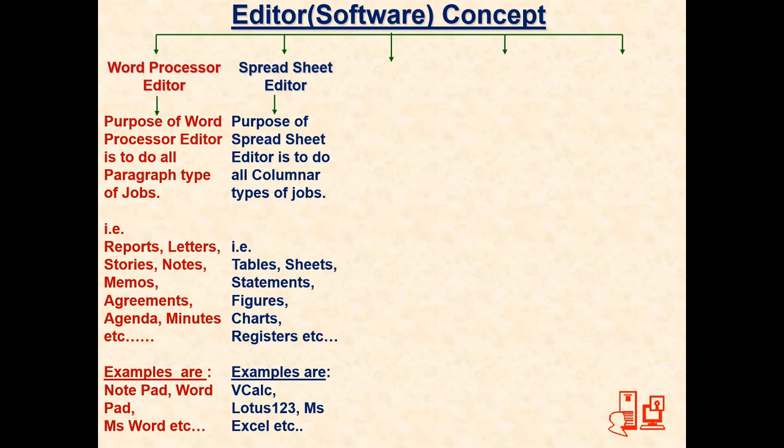Again, like word processors, in the spreadsheet editor category you have thousands of software available. It is up to you to decide what kind of software you want to use. But if I want to do a paragraph type of job, I'll go for any one software of the word processor. If I want to do a columnar type of job, I'll go for one software of the spreadsheet editor. I don't need to learn all 10,000 software. The third category was the DTP editor.